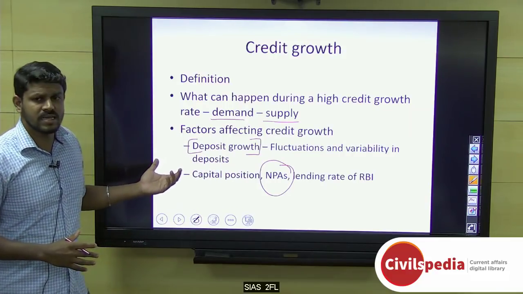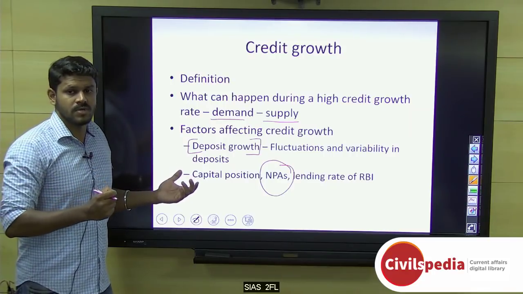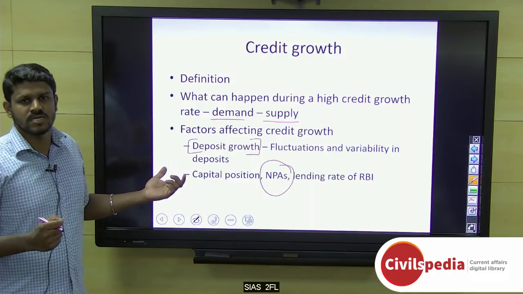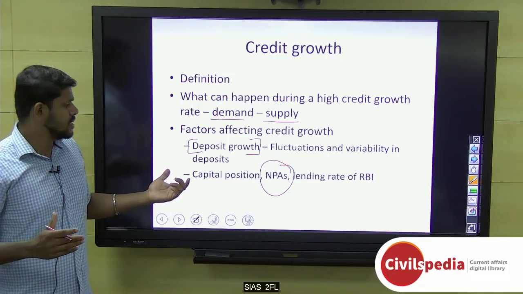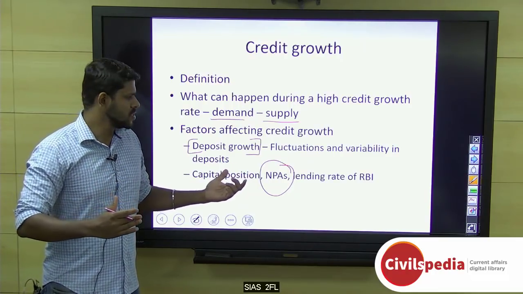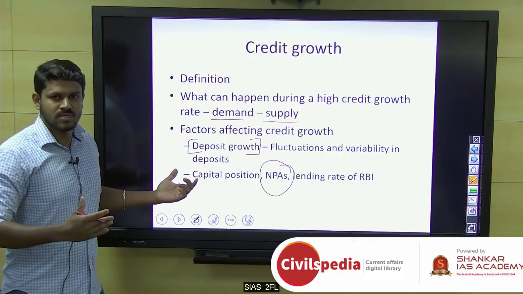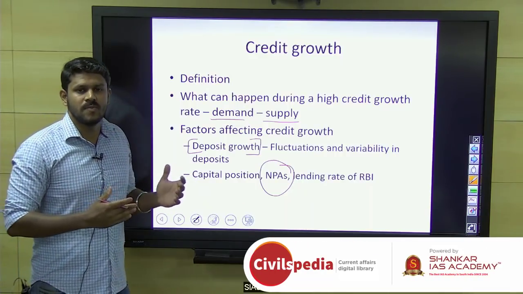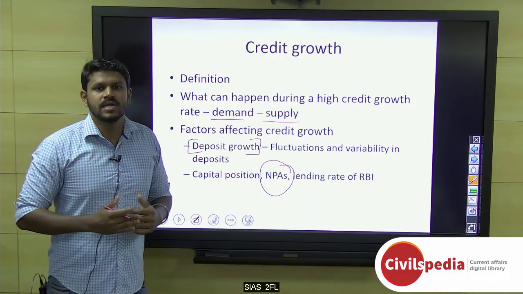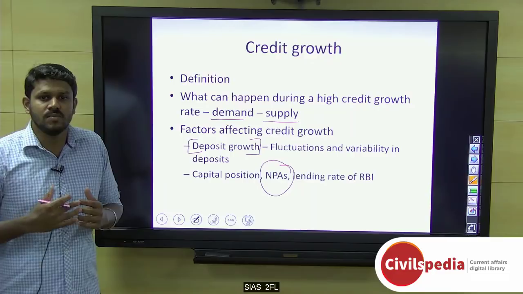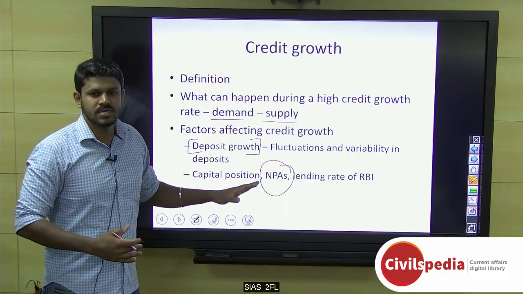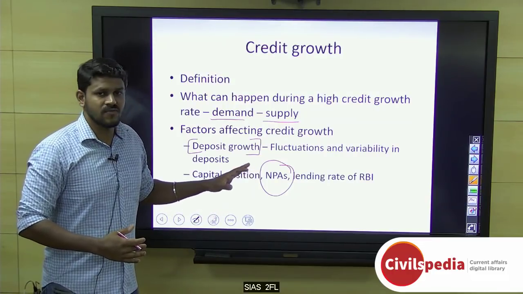Some of the important things are that there has to be a required level of deposit growth for credit support or credit growth to finance infrastructural projects and various other projects in the society, and there should not be any fluctuations and variability in these deposits. The capital position of banks has to be strong and also larger, so as not to worry about taking risk in lending, or to have a liberal lending policy. And the menace of non-performing assets should decrease, because it affects credit growth.